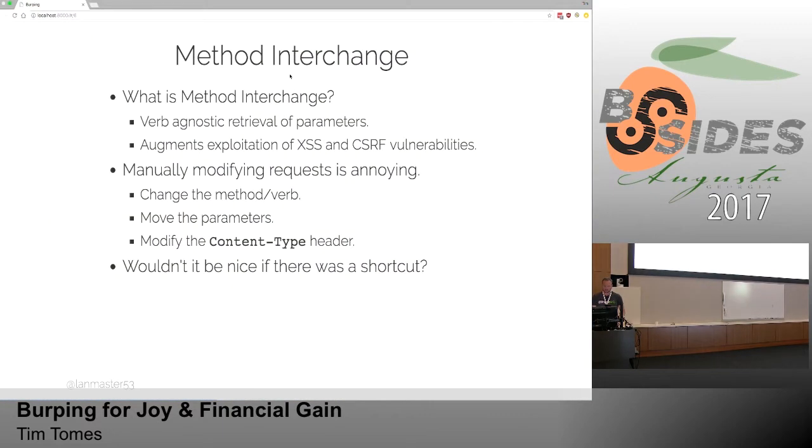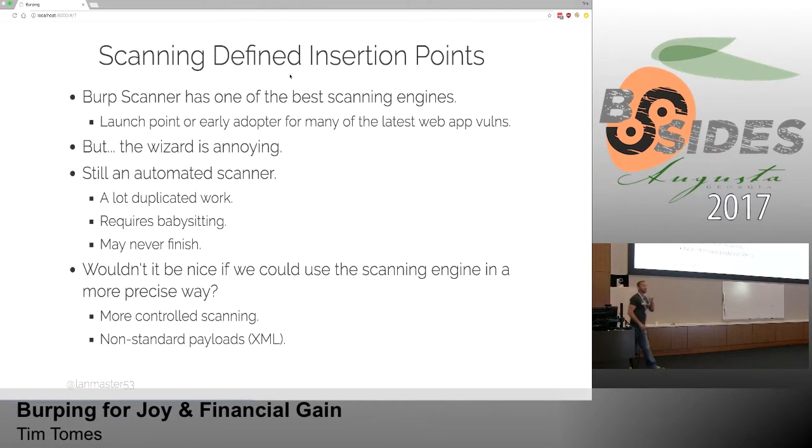All right, so this next one was a game changer for me. This completely changed how I use Burp to test applications from an automated perspective, right? I think most really seasoned testers are going to use manual testing for the most part anyway, and rely on Burp Scanner to do some augmentation.